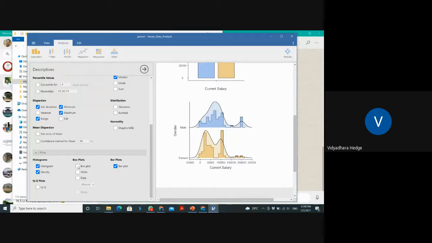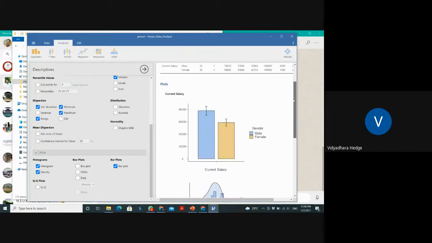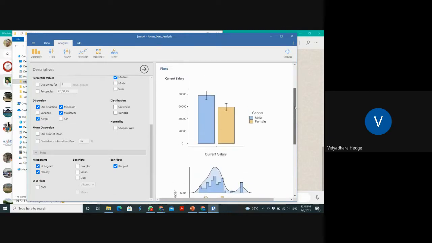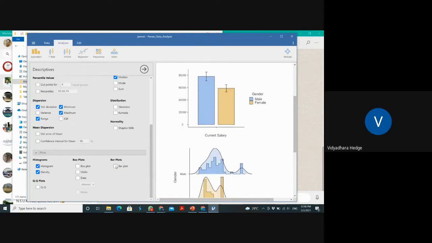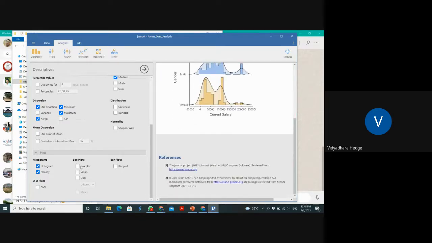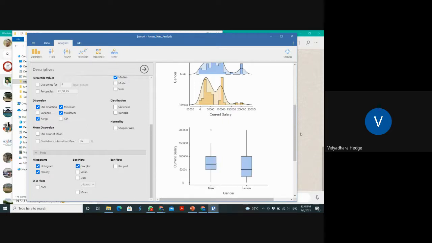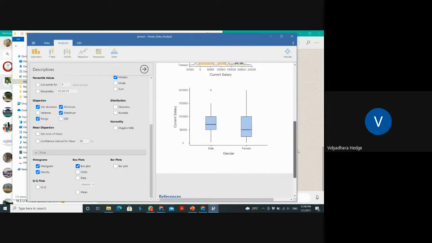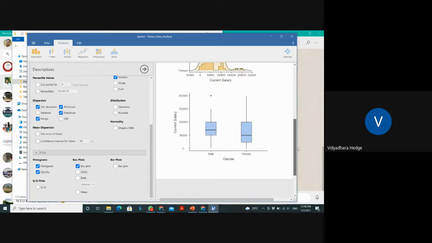Then, the bar plot is not required for this case, so I just disable it. The bar plot has disappeared now, but I need the box plot. This is actually very important for any analysis, the box plot analysis. See, this is the salary. The dot point is there, right? This is out of range. It is out of range. It doesn't belong to the rest.